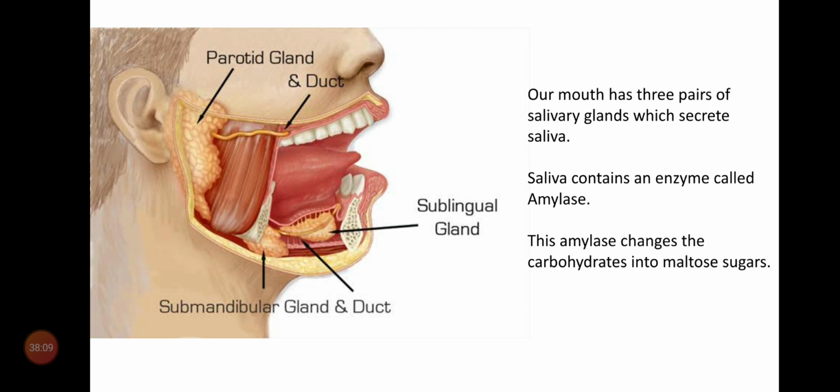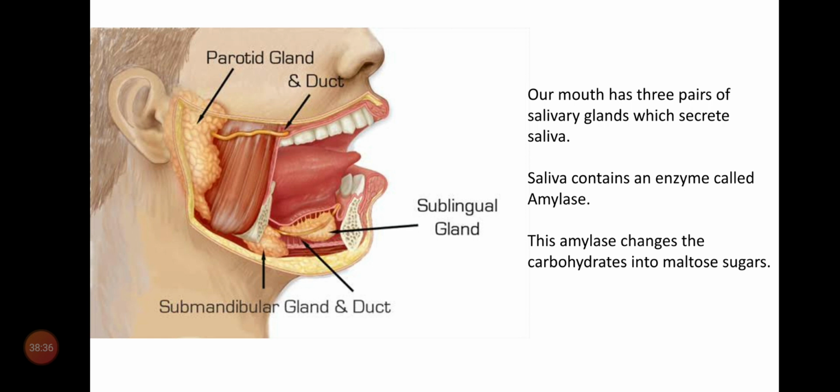So here the chewed food is very, very soft. The chewed food in the mouth is called bolus. The bolus is sent into the next part, that is the pharynx and esophagus.